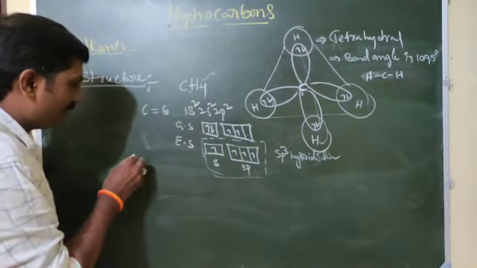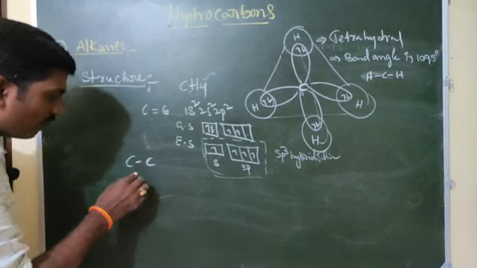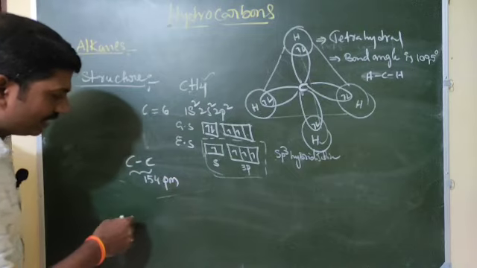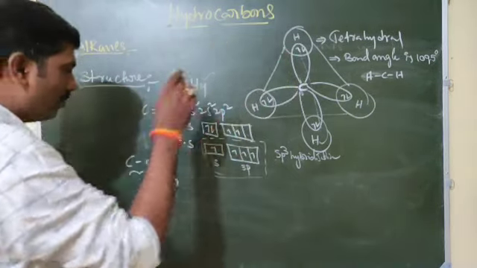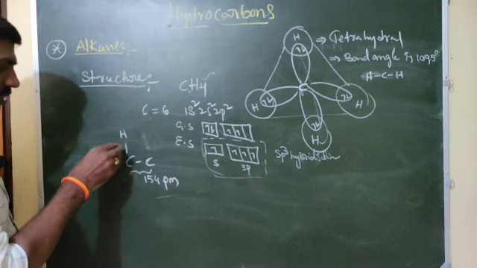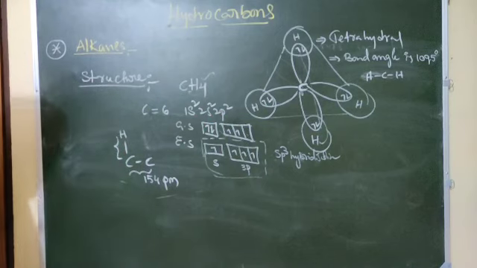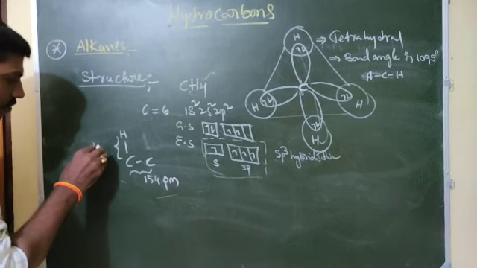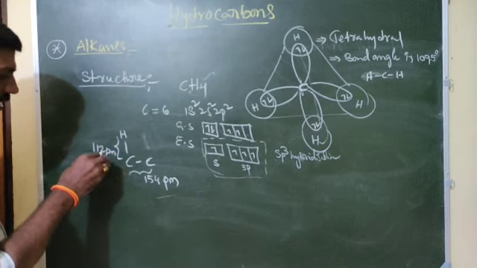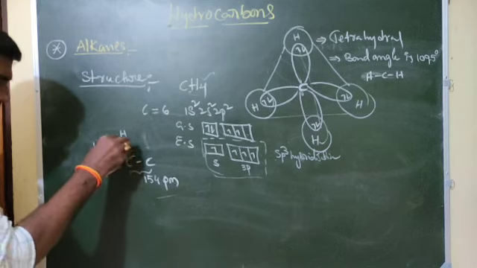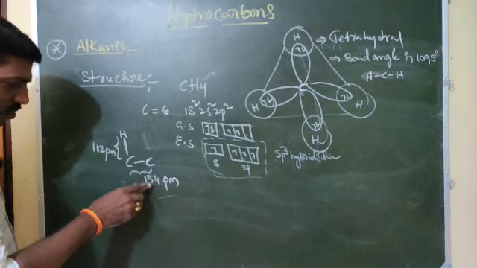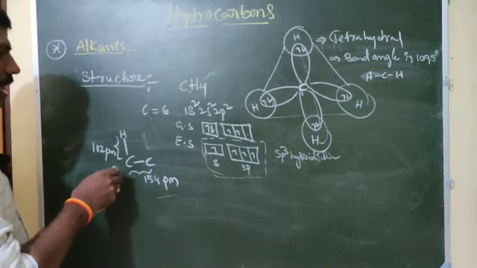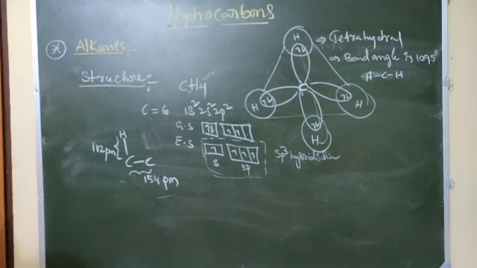If one more C is there, it means CH3. The carbon-carbon bond length is 154 picometers. Where hydrogen is attached, the hydrogen and carbon bond length is 112 picometers. So the carbon-carbon bond length is 154 picometers and the carbon-hydrogen bond length is 112 picometers. Okay, this is about structure.